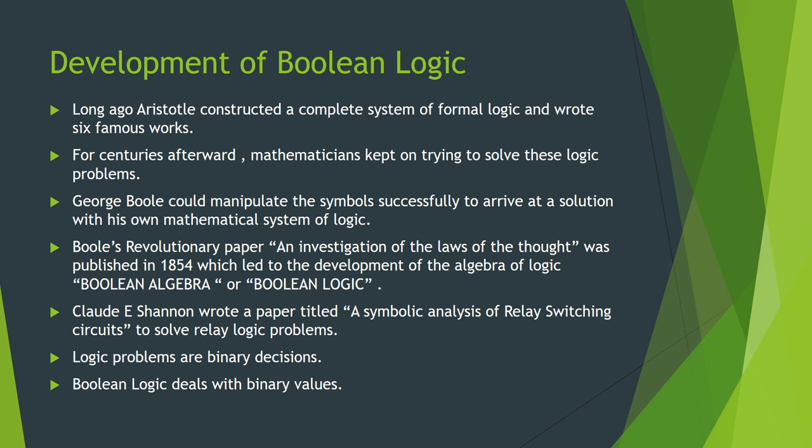What do you mean by Boolean algebra? In computer terminology, Boolean refers only to true and false. So far we have discussed the system overview and computer overview, and by this time you must have understood that your computer can understand only two values, zeros and ones.